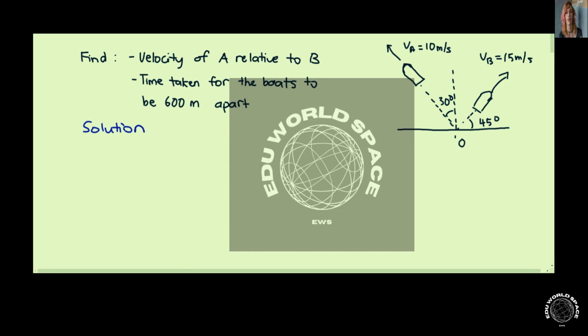The first thing we need to do is to write down the velocity of A in vector form. Based on the diagram, we have 10 times minus cosine 60 degrees i plus sine 60 degrees j.